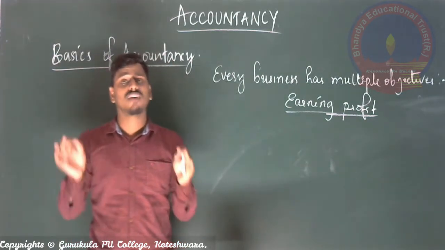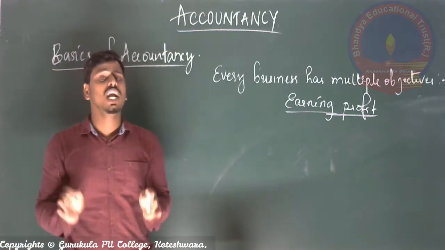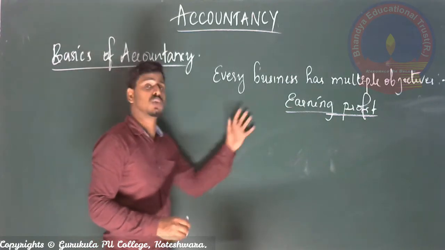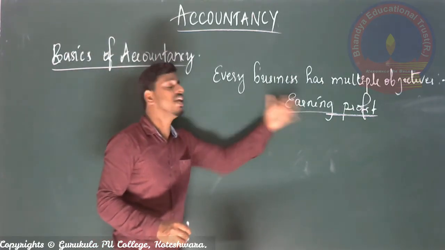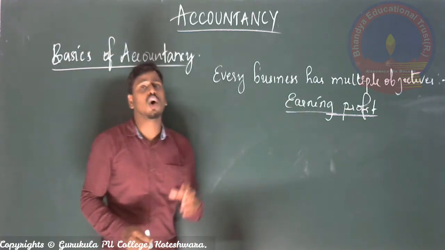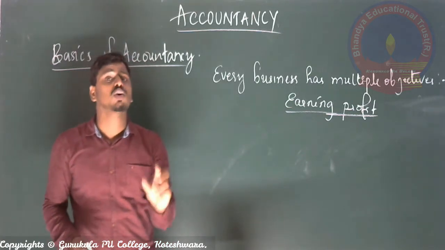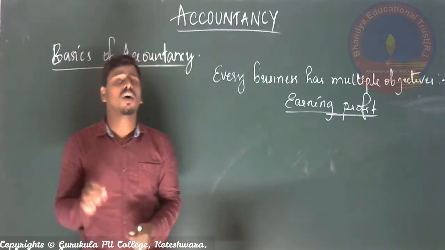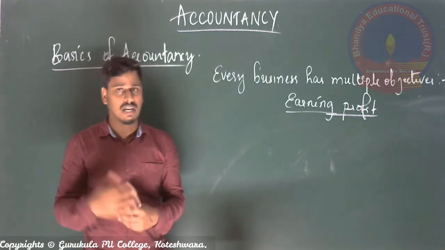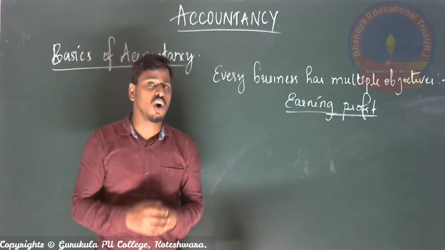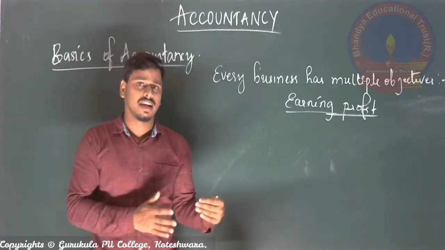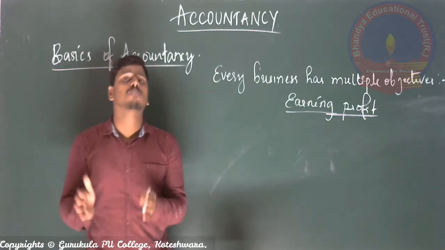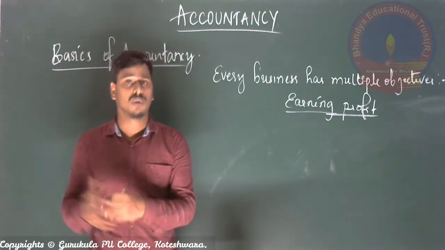Behind all these activities is the earning of profit, or maybe in order to earn the maximum amount of profit, every business organization performs various activities. So one question here: how can they say or judge that they got this amount of profit?